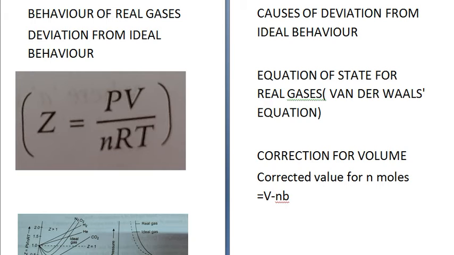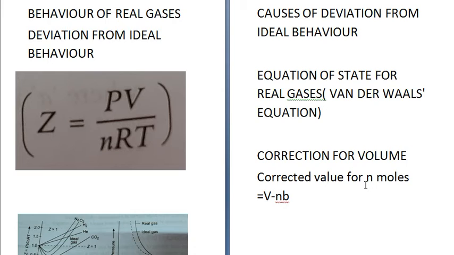So for the real gases, another equation was given, and this was called the van der Waals equation. He modified the ideal gas equation in 1873, and he made two corrections in the ideal gas equation. The first correction was the correction for volume. Now, at high pressure, molecules are very close to each other and the repulsive forces become significant.